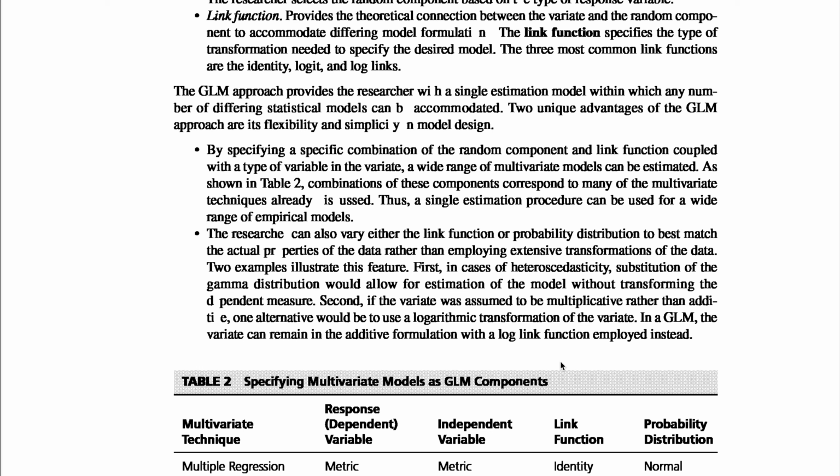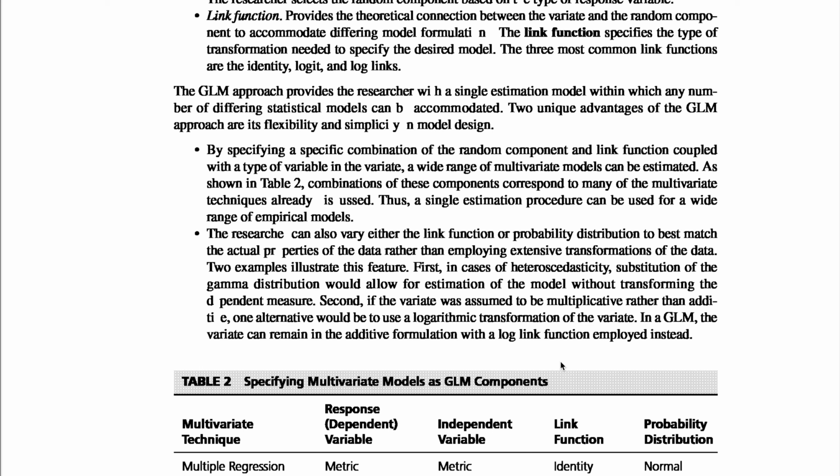By specifying a specific combination of the random component and link function coupled with the type of variance in the variate, a wide range of multivariate models can be estimated as shown in Table 2. Combinations of these components correspond to many of the multivariate techniques already in use. Thus, a single estimation procedure can be used for a wide range of empirical methods. The researcher can also vary either the link function or probability distribution to best match the actual properties of the data rather than employ extensive transformation of the data.